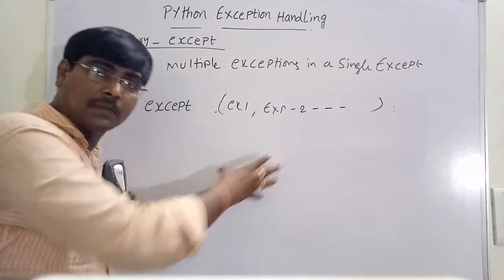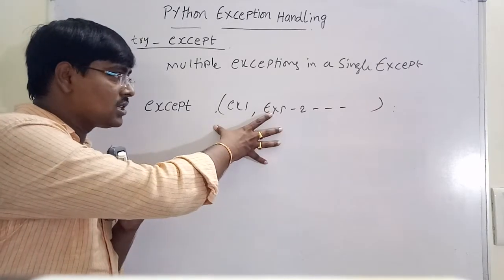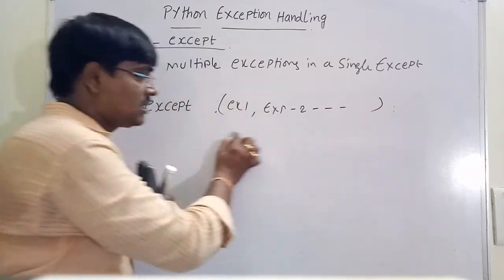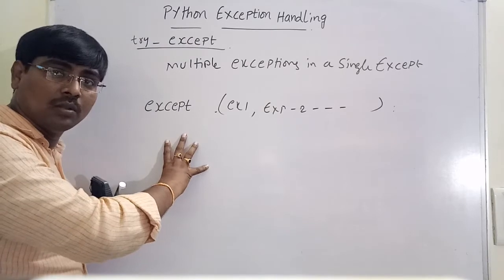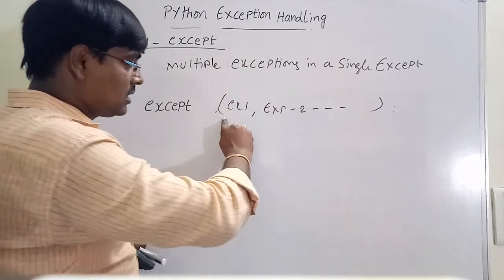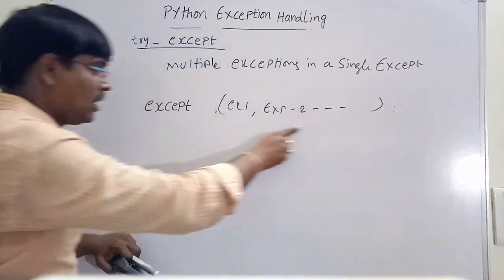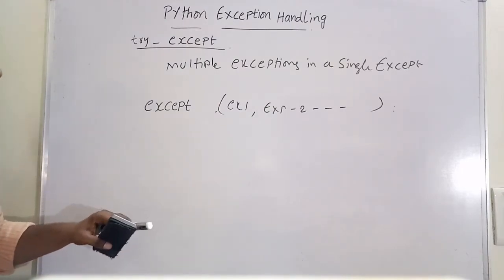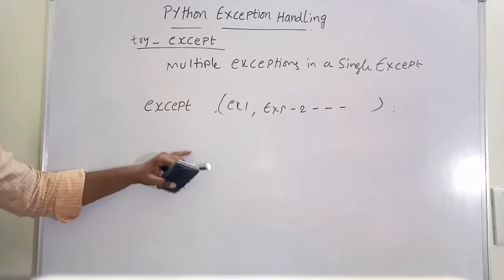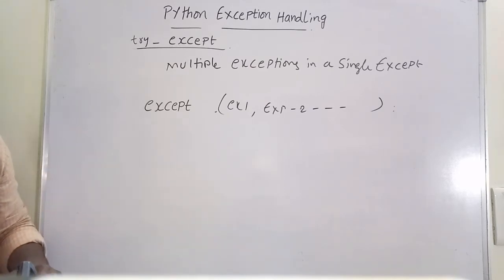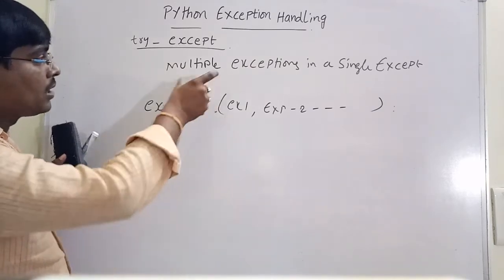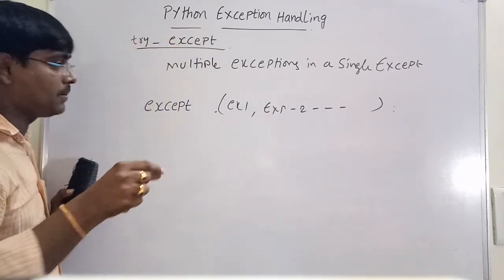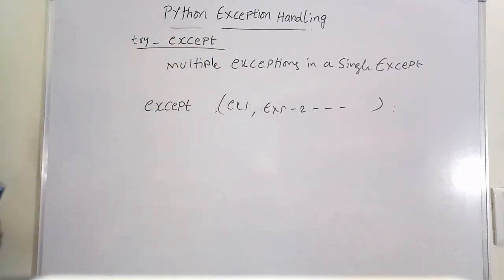In this case, for all these types of exceptions, I am writing a single code. Whenever an exception occurs, it compares in the tuple. If any match occurs, the corresponding code is executed. That is, we are declaring multiple exceptions in a single except.